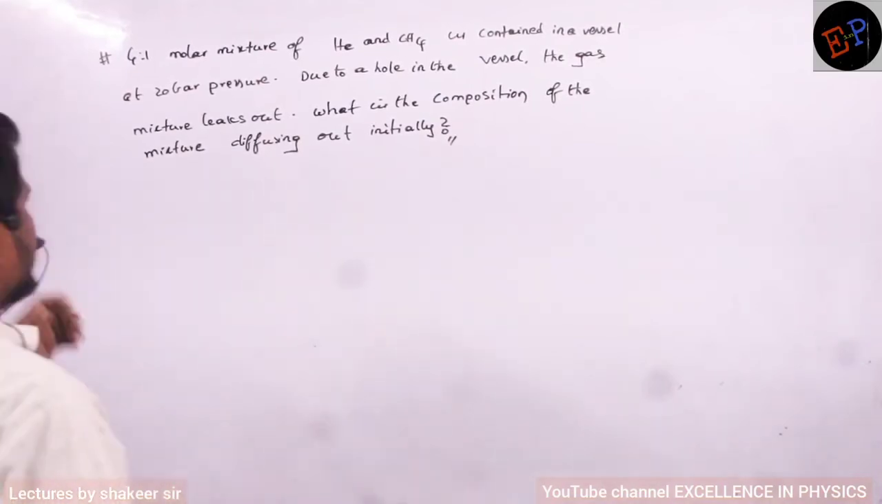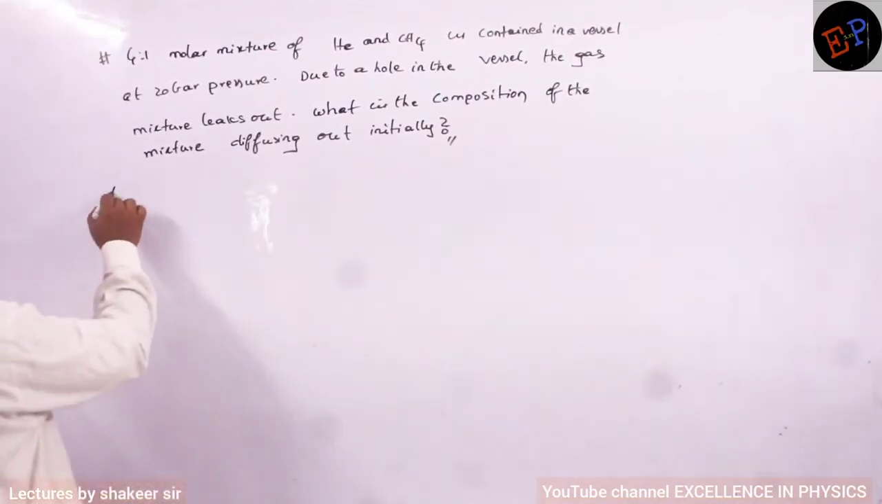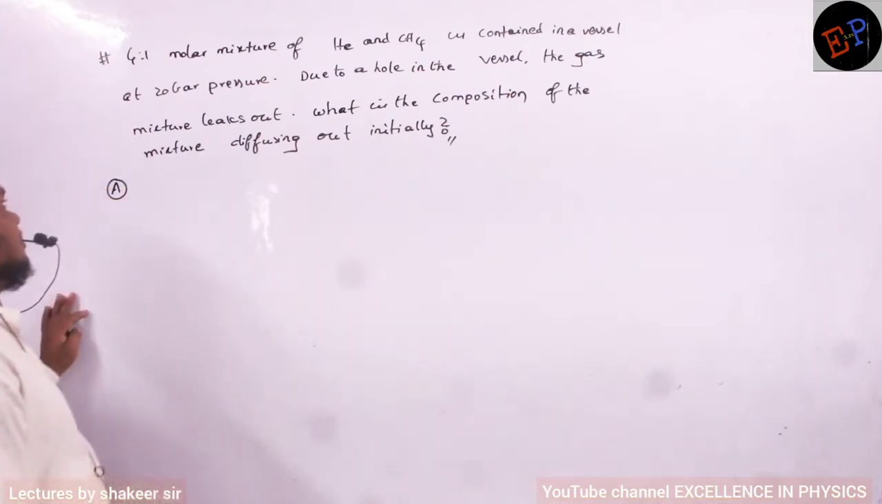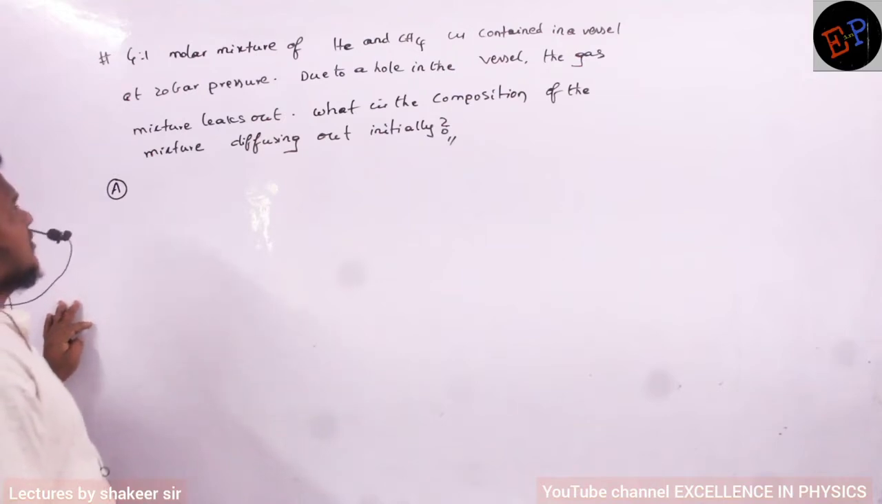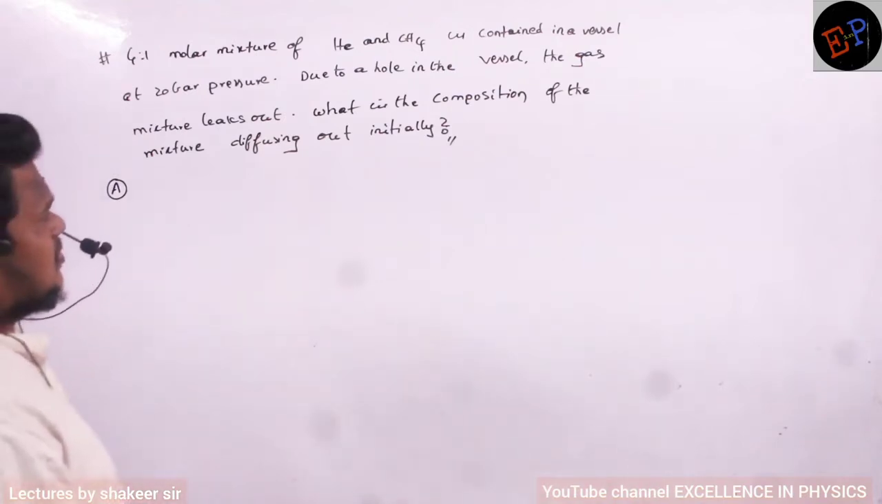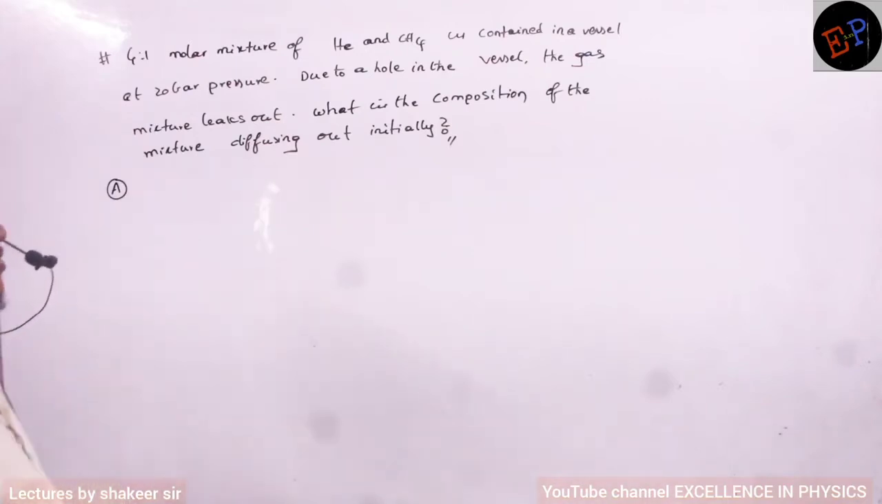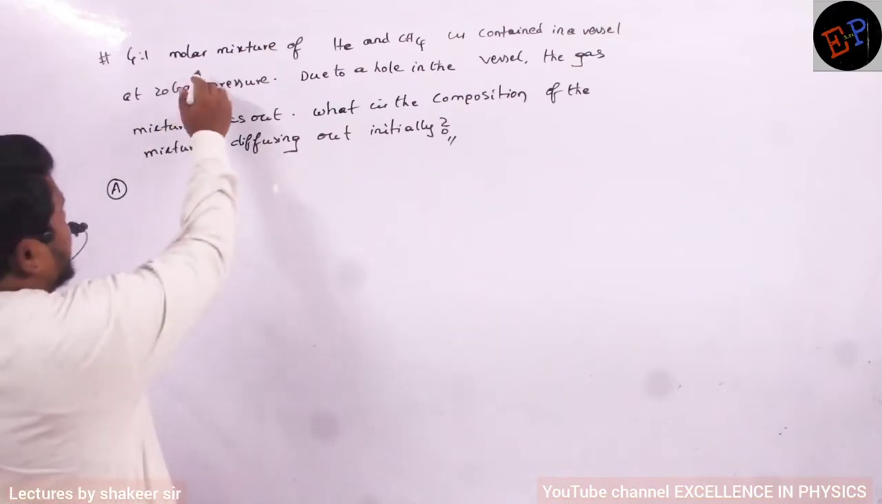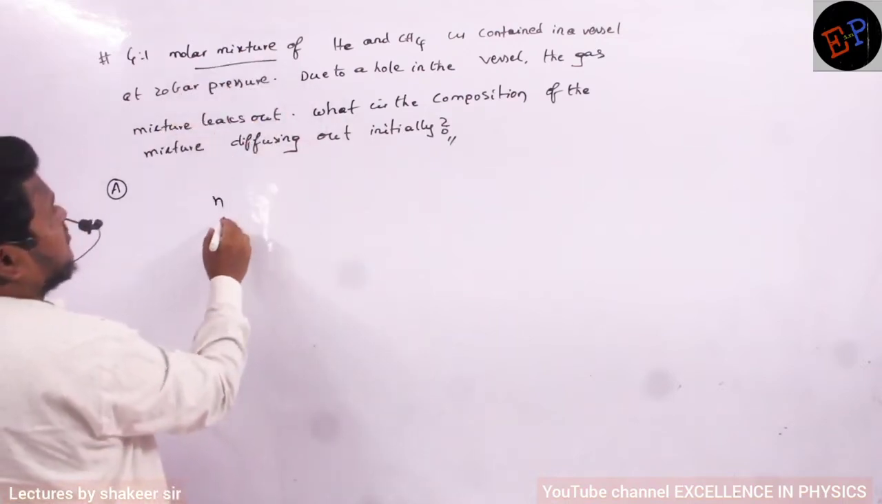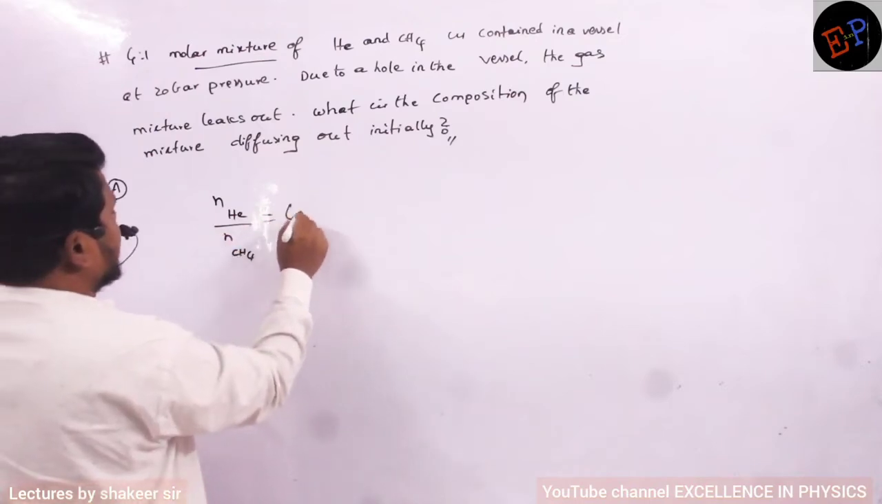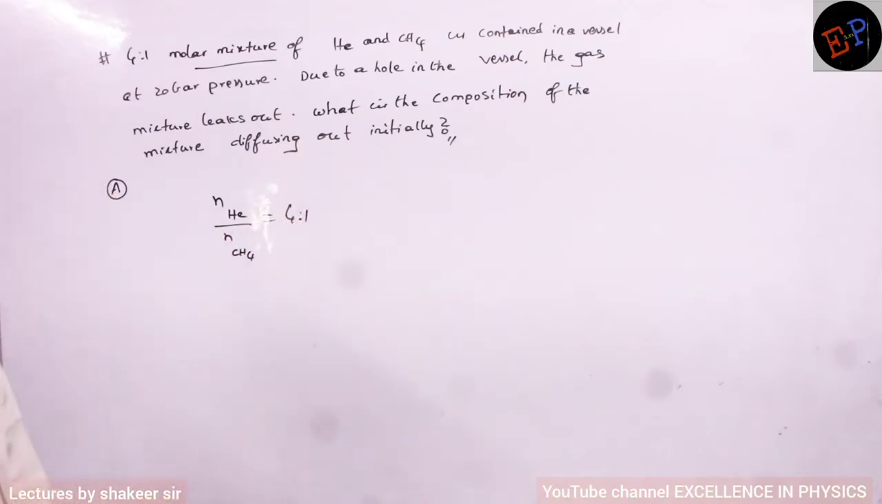A 4:1 molar mixture of helium and CH4 is contained in a vessel at 20 bar pressure. Due to a hole in the vessel, the gas mixture leaks out. What is the composition of the mixture diffusing out initially? First let us see what values are given. A molar mixture is given, so the number of moles of helium divided by the number of moles of methane gas is 4:1. This is the first data which is given.